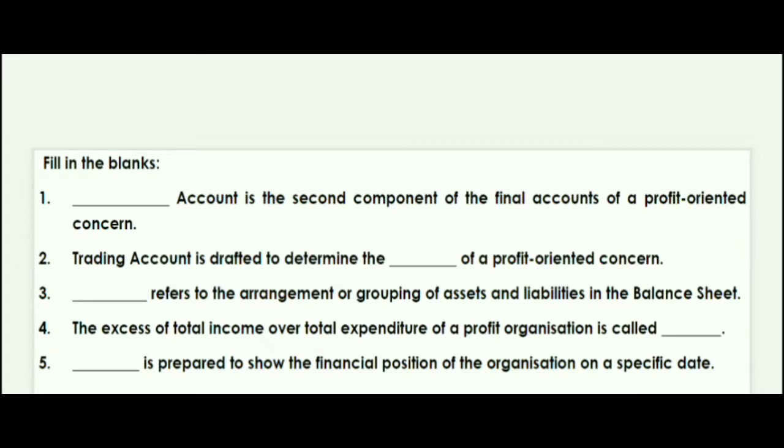Next question is, what refers to the arrangement or grouping of assets and liabilities in the balance sheet? Question is, what refers to the arrangement or grouping of assets and liabilities on the balance sheet? So what is called grouping? Refers to the grouping of assets and liabilities. So the answer is marshalling. I repeat, marshalling. The spelling is M-A-R-S-H-A-L-L-I-N-G.